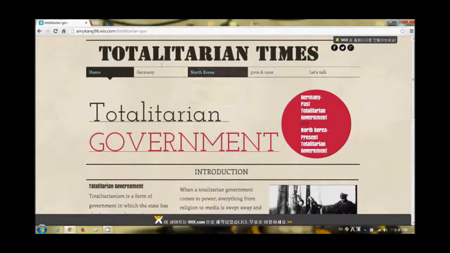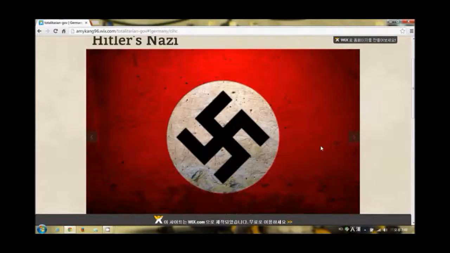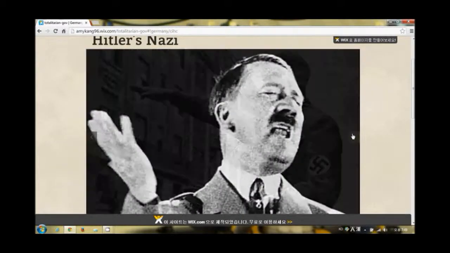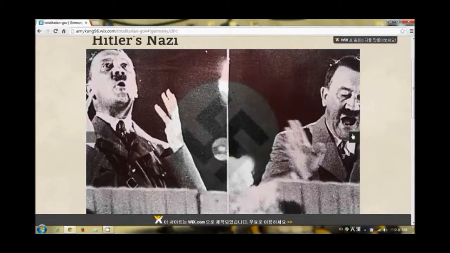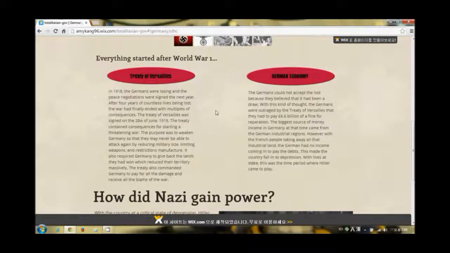When you go to the Germany section, the first thing you can see are giant photos that represent Germany. This page mainly explains how Germany became a totalitarian state. So as you go further down, it explains about the Treaty of Versailles and how Germany's economy looked after losing World War I. Basically, when Germany lost in World War I, their economy was destroyed.